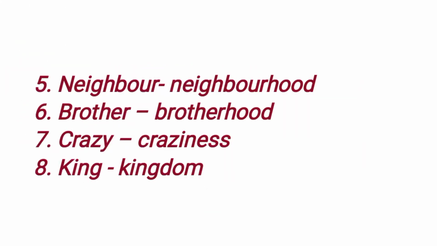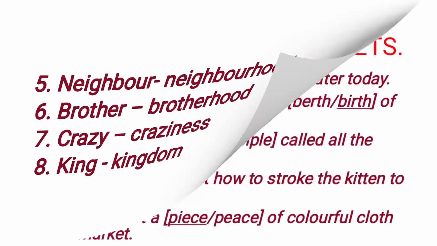Then fifth one, neighbor, neighborhood. You have to add HOOD. Then brother, brotherhood. HOOD you have to add. Then crazy, craziness. Here children, Y changes to I. You have to add NESS. Okay. Then eighth one, king, kingdom. You have to add DOM. After this, draw one line.